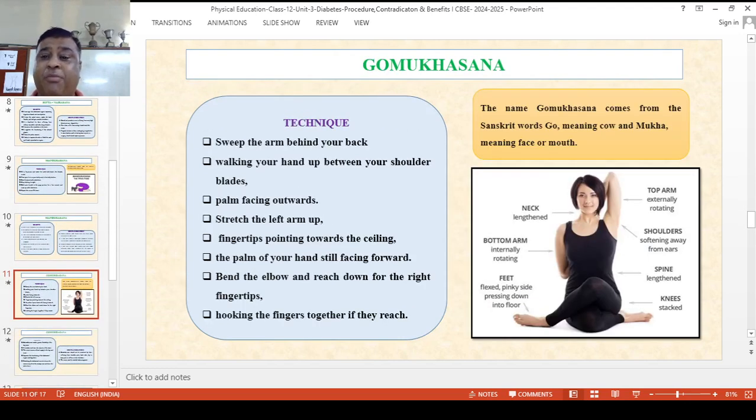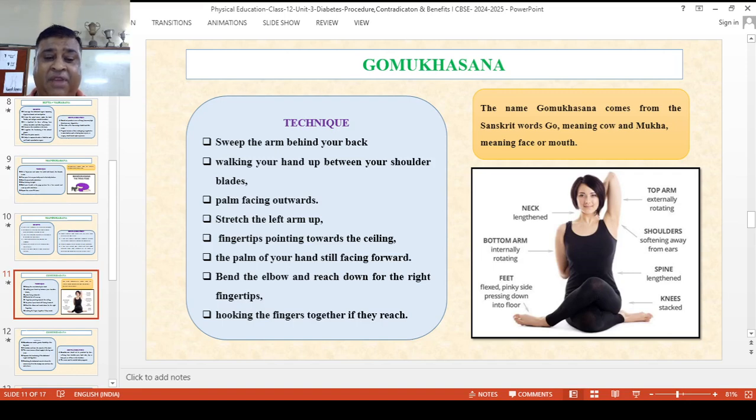Now next is Gomukhasana. Gomukhasana is derived from a Sanskrit word. Gom means cow and Mukh means face, यानी mouth बोल सकते हैं, mouth. Now what are the techniques? Sweep the arms behind the back, walking your hands up between your shoulder blades, palms facing outwards.